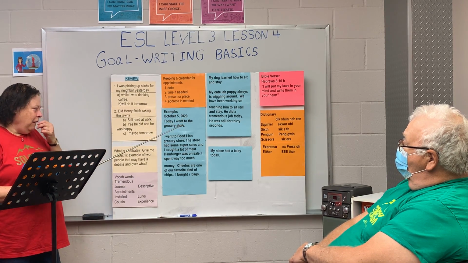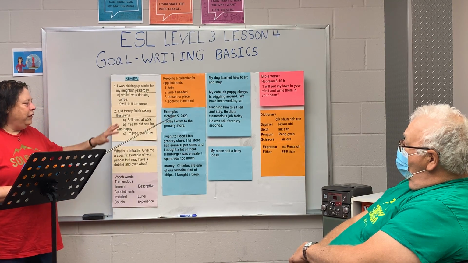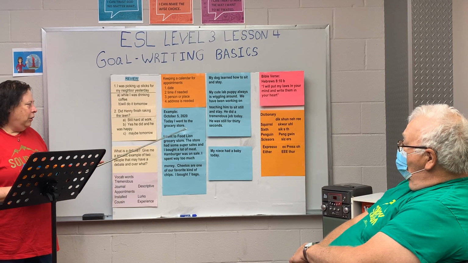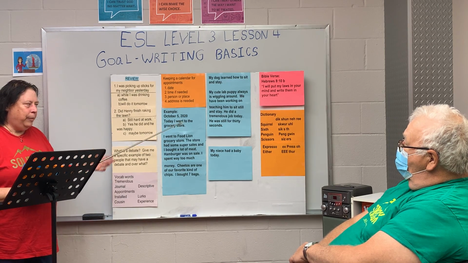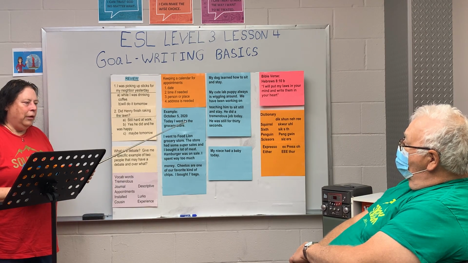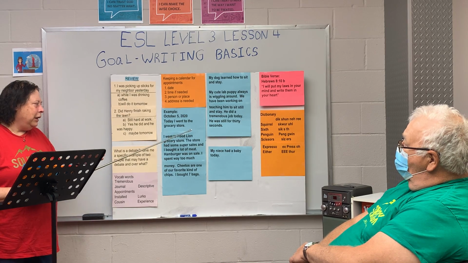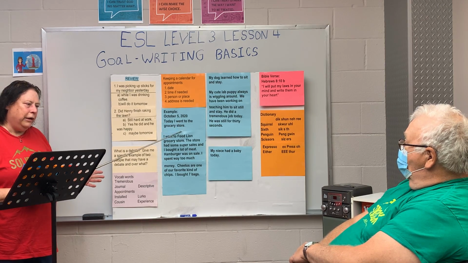Okay, now we're going to do a few sentences. We're going to pretend that these are different sentences and how we add things to them to make them more clear. Now, we do add what's technically called an adjective or an adverb. An adjective adds something or explains a person, place, or thing, or a noun. An adverb adds more detail to a verb. So we're not going to get into that too much. I just want you to see the difference and how it makes your writing better.